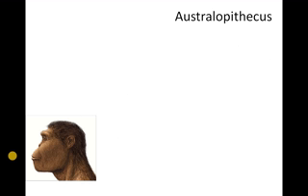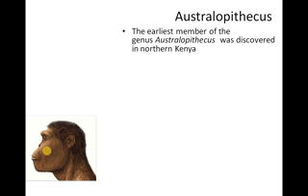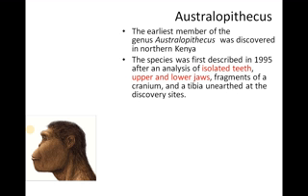The second model that we are going to see in our laboratory is Australopithecus. This is the earliest member of the genus Australopithecus. It was discovered in northern Kenya on the African continent. The species was first described in 1995 after an analysis of isolated teeth, upper and lower jaw, and fragments of cranium and a tibia unearthed at the discovery site actually.